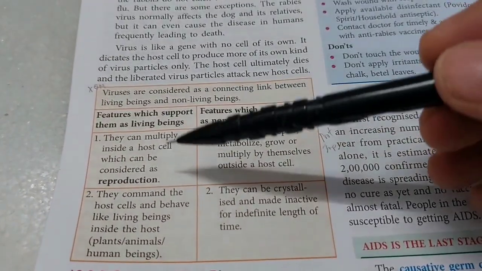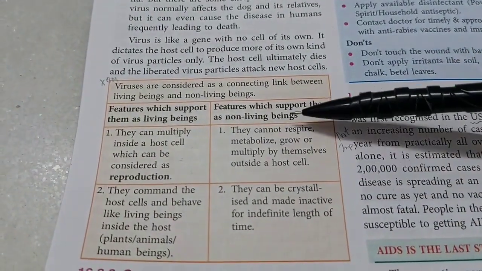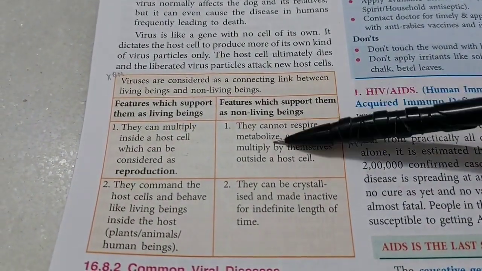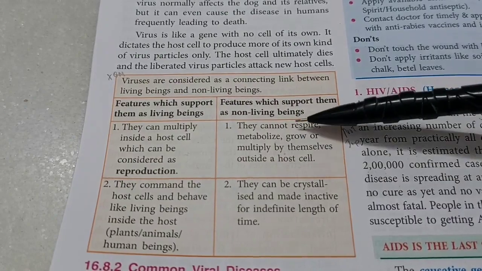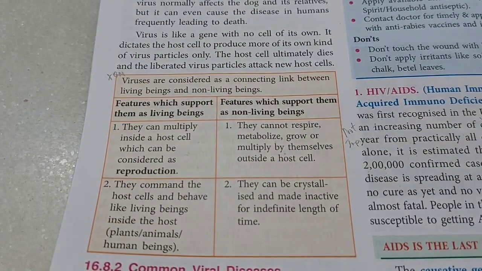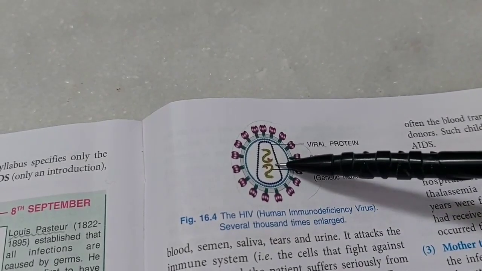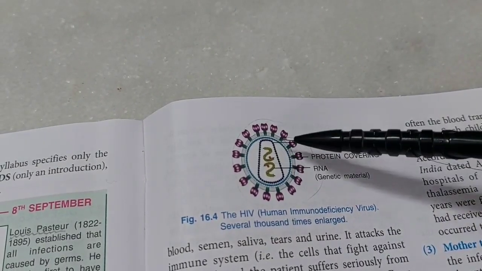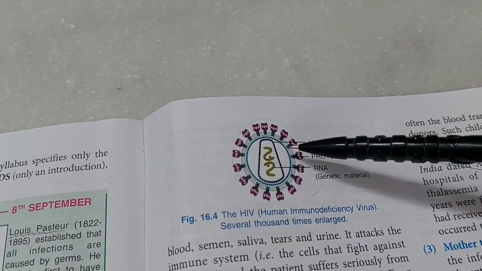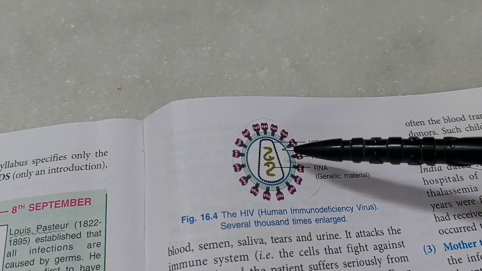You see, it cannot reproduce on its own. It cannot respire, metabolize, multiply on its own at all. It does not have organelles. It's just a piece of protein coating with a piece of RNA or DNA inside it. You can literally crystallize it and store it forever. It does not die because it is not alive.